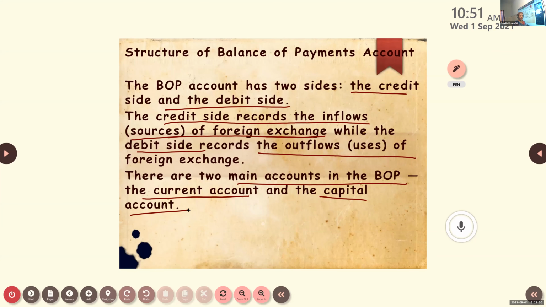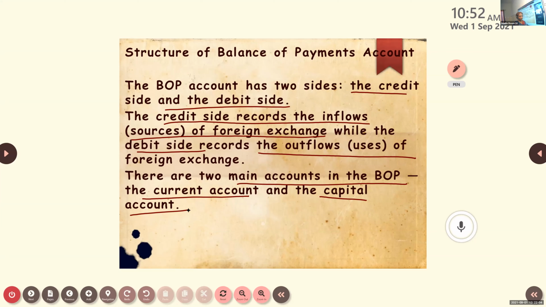Then when we bring goods from other countries to our country, what do you call it? Imports. So for imports, are we using foreign exchange, or is it a source of foreign exchange? We are using. So imports will come under which side?